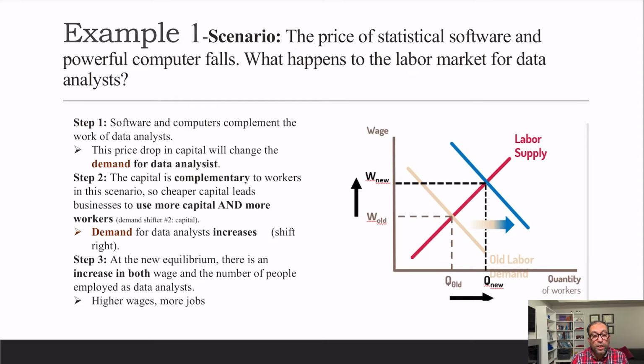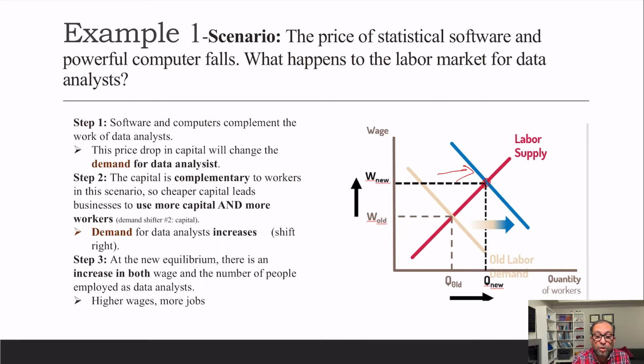So we are considering this as a complement product. If computers become cheaper, we will buy computers and we hire more data analysts as well. The capital is complementary to work. Demand shifts right to this blue line, and with this blue line we get a new equilibrium because supply is not changing.